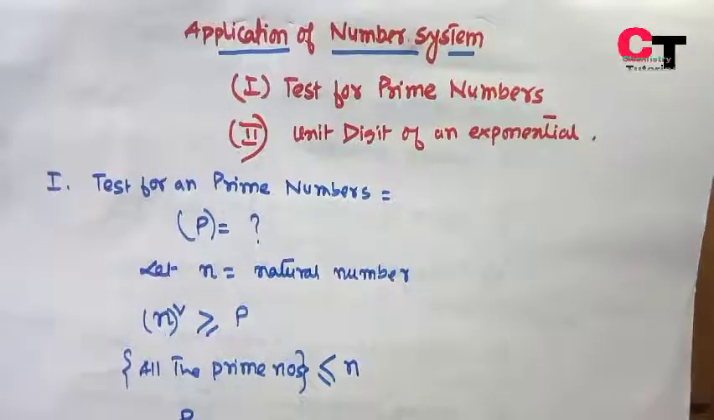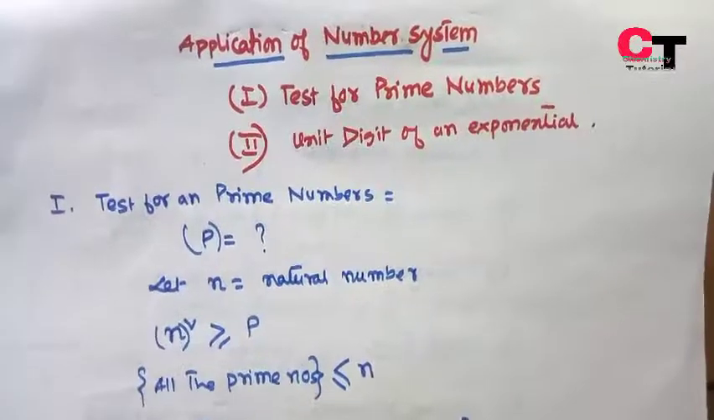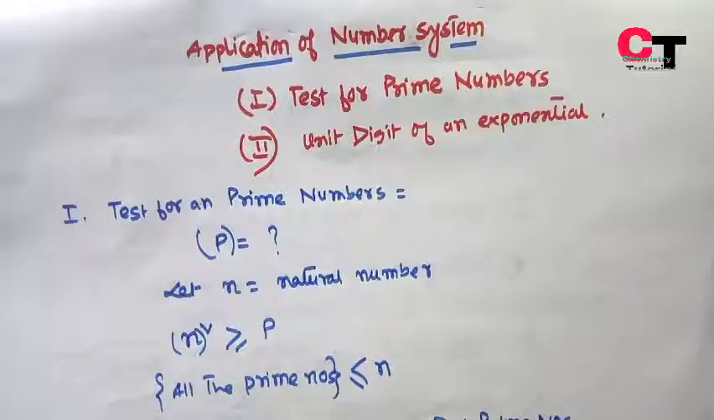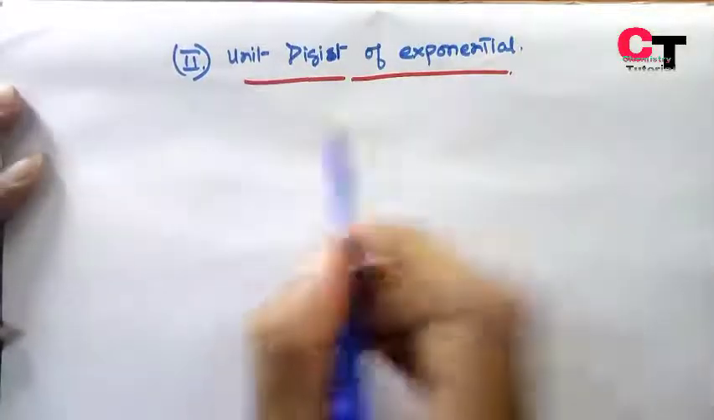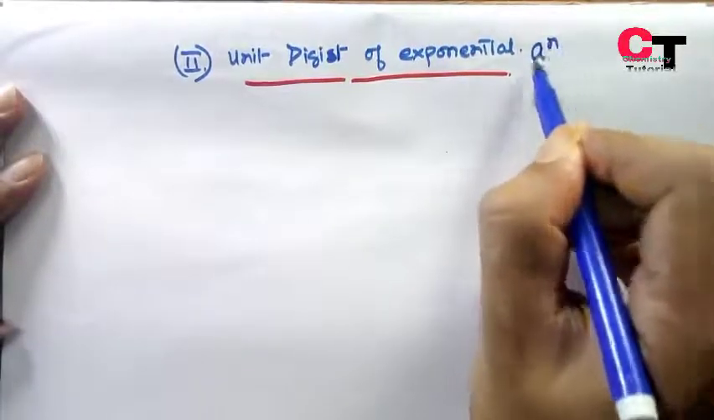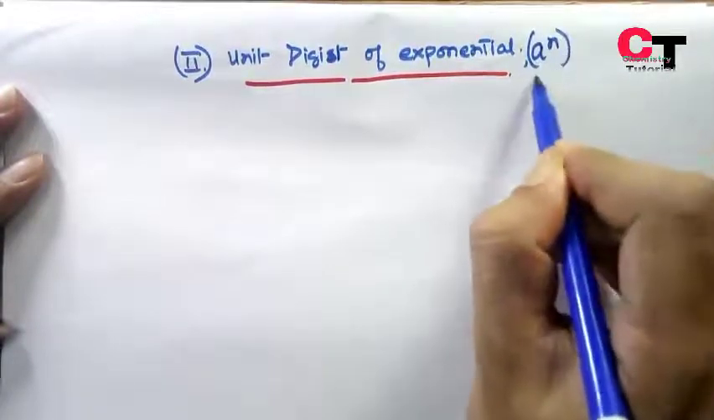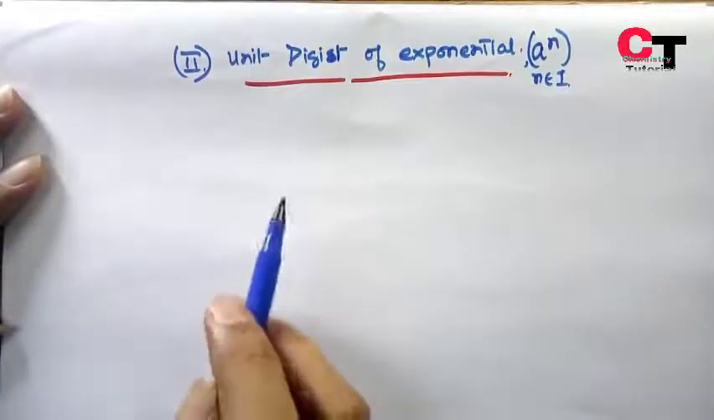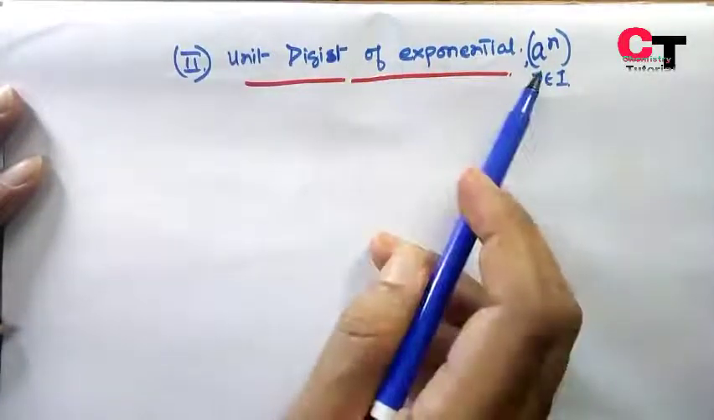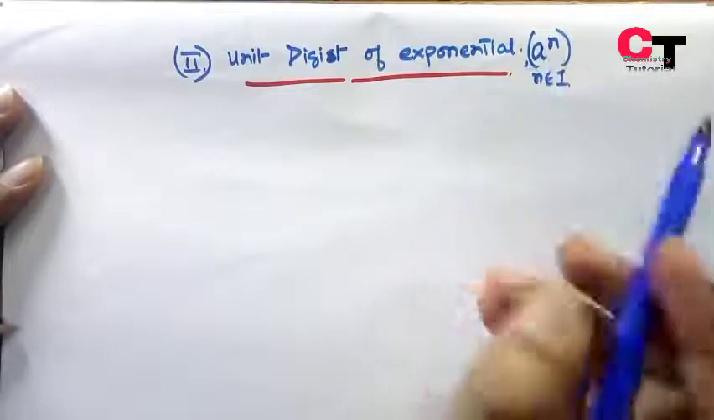Now we'll see the second application, that is the unit digit of an exponential. Here we are given an exponential number, and you are supposed to find out the unit digit of that exponential number. Suppose you are given an exponential a to the power n, where n is any integer. In that case, the unit digit of this exponential depends upon the value of a.